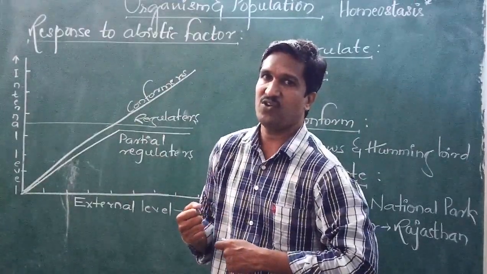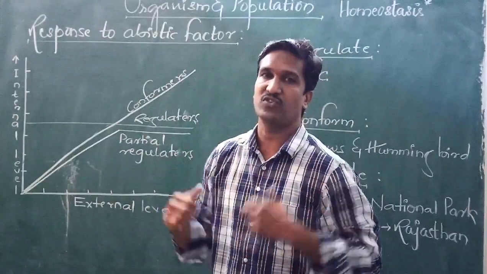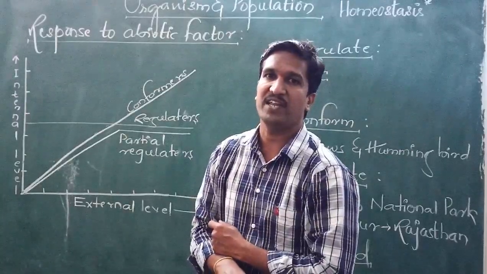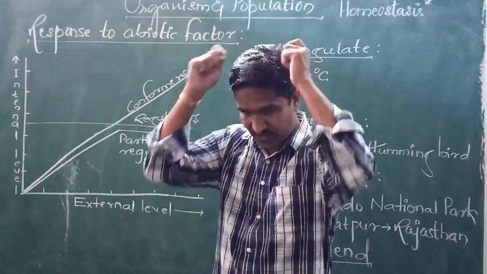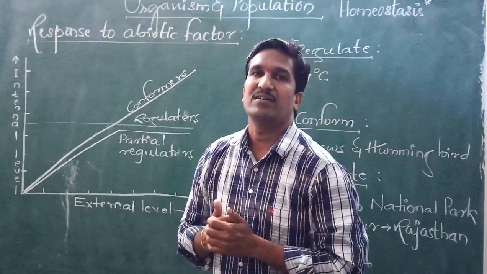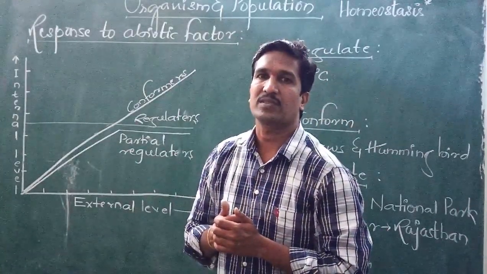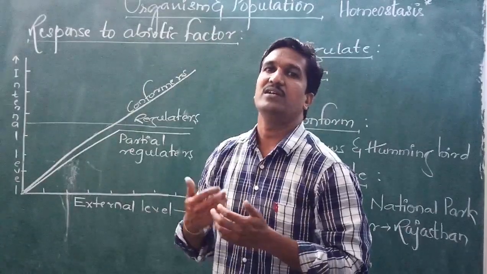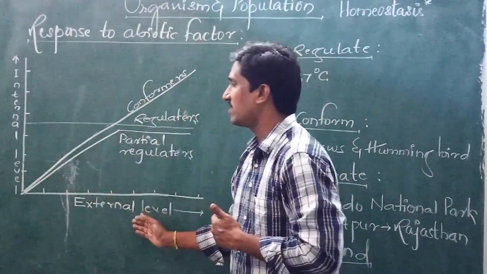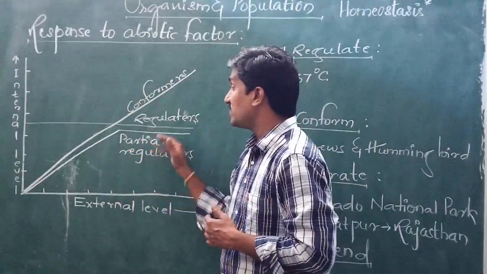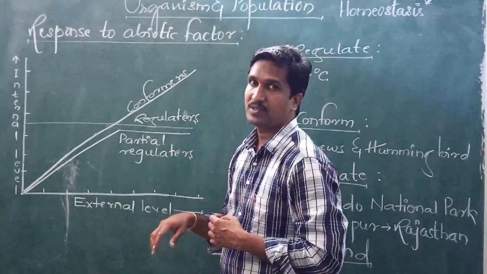When you start feeling cold, you start taking hot foods, or you protect yourself by wearing a blanket or a jerkin or a sweater, or a hat. So on the basis of the internal level as well as the external level, the organisms are classified into different types.